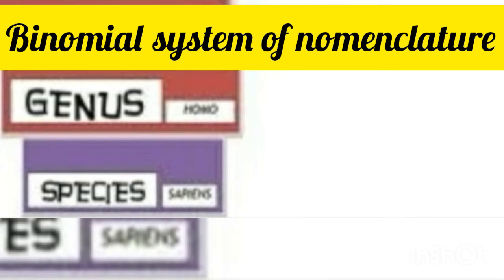This is what leads to what is called binomial system nomenclature. Binomial system nomenclature is a scientific name used by scientists to identify an organism. So scientists don't identify human beings as human beings. They have their very own cool method of identifying us. Like human beings, our scientific name is Homo sapien.